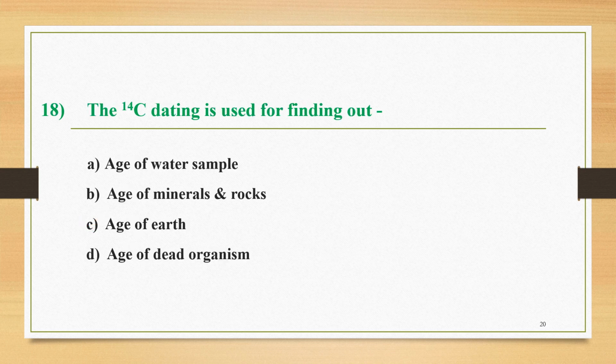Next, question number 18 is here. The carbon 14 dating is used for finding out what? The 4 options are: A, age of water sample; B, age of minerals and rocks; C, age of earth; and D, age of dead organism. We know very well that the carbon 14 technique is a very common technique to find out the age of a dead organism, and that's why the correct option is option D. This C14 dating is used for finding the age of dead organisms.